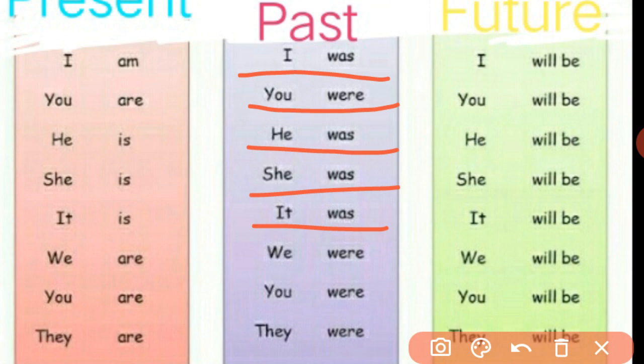Remember, in place of he and she, you can put the names of boys and girls in singular, and in place of it you can put the name of an animal, bird, thing, etc. The next three are of plural: we were, you were, and they were. In place of they you can put any plural noun, for example children. So your sentence will begin with children were.